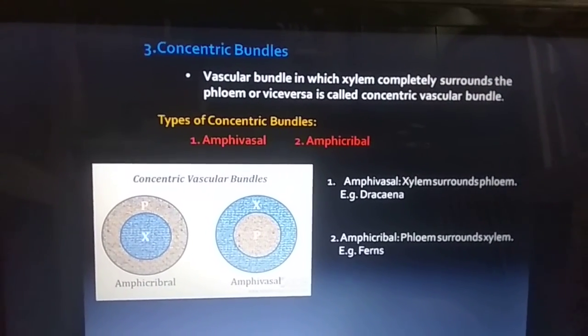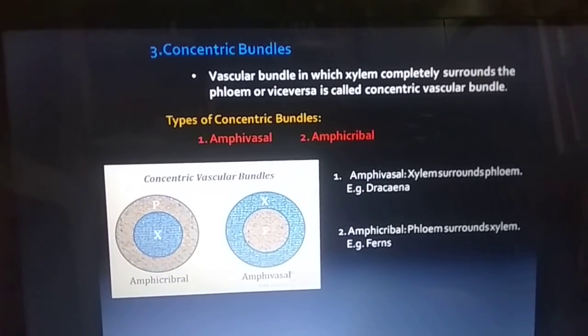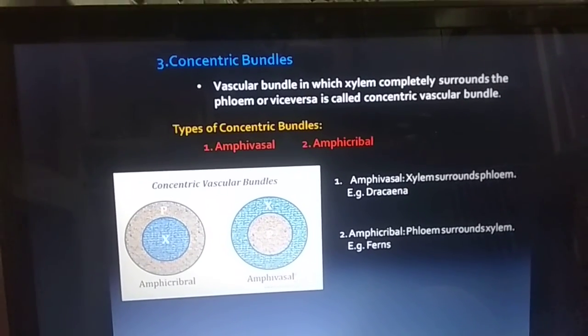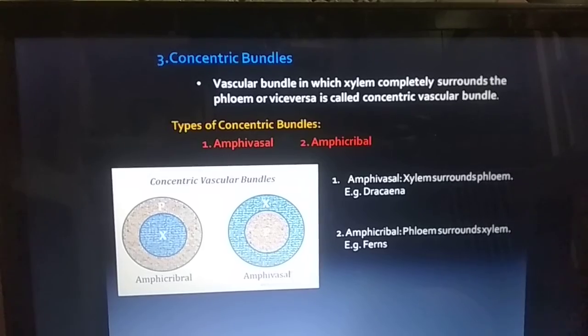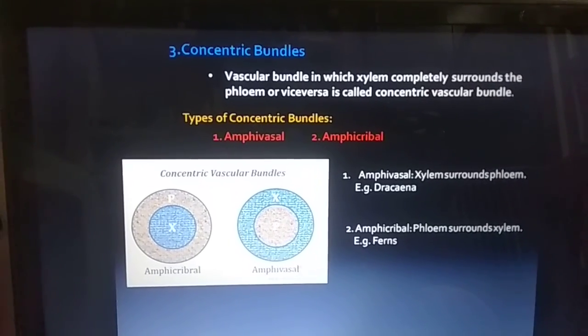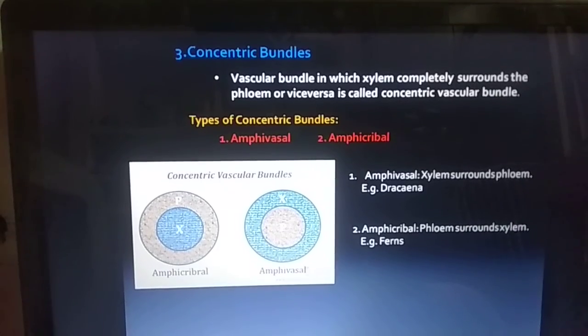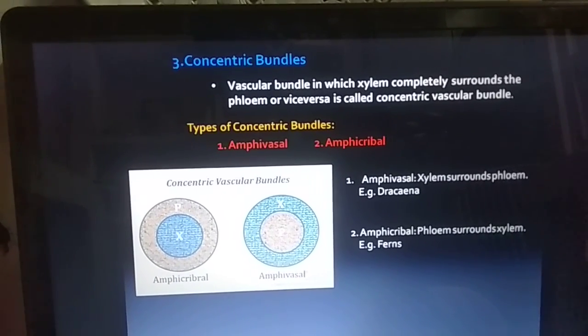We can see the ferns and Dracaena in ordinary places, wherever we go, in parks or the school campus. Dracaena is there, ferns are there. These are the types of vascular bundle. Thank you.